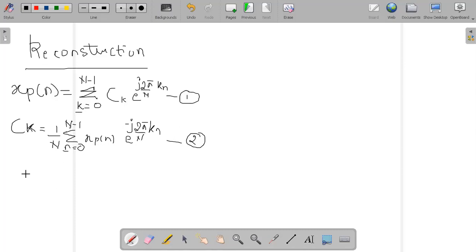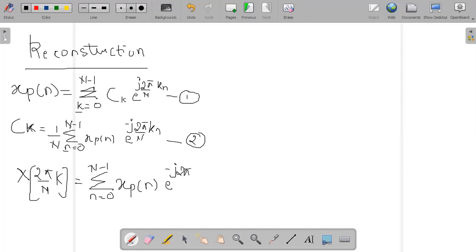Now let us go back to the earlier derivation, the frequency domain sampling derivation, which says that capital X of 2 pi divided by n into k is equal to summation n ranging from 0 to n minus 1, xp of n e raised to minus j 2 pi by n into kn.